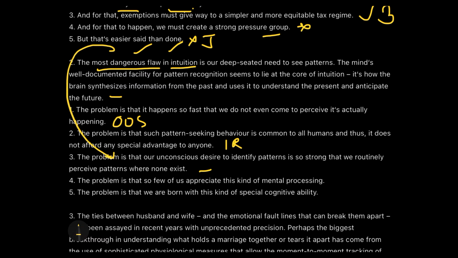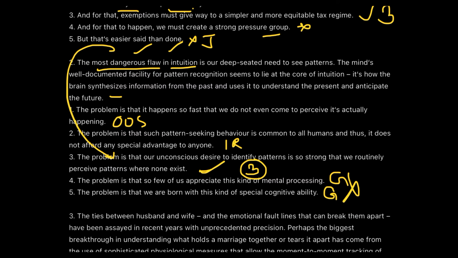Dangerous flaw in intuition is the thing with which we started the paragraph, and that is actually what is mentioned here in statement number 3. So that's why it is actually the correct answer according to me. But I'll quickly have a look over the fourth and the fifth one. The problem is that so few of us appreciate this kind of mental processing, very generalized. The problem is that we are born with this kind of special cognitive ability, not really correct and also very generalized. So we will not take this, and we will take the answer as 3. So my correct answer for the second para completion question is also the third statement.